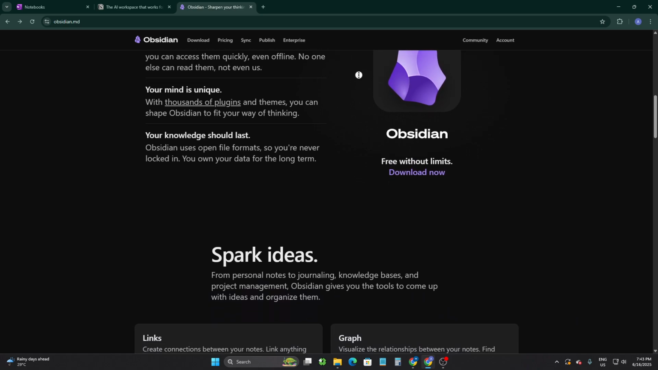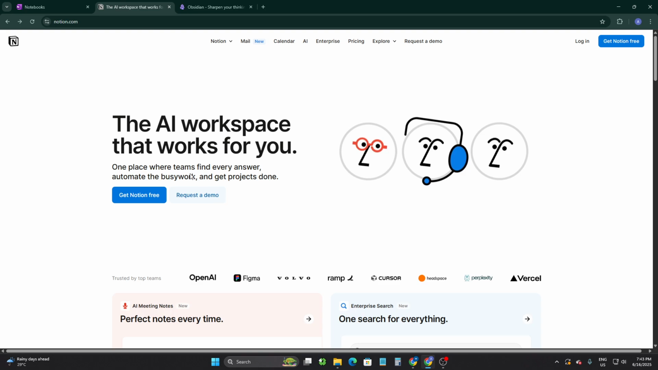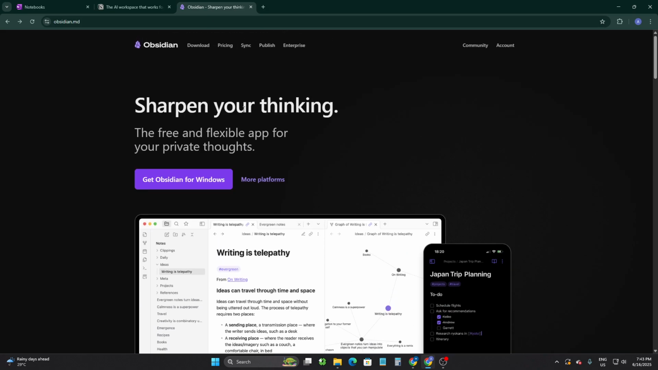Now here is the conclusion for you: choose OneNote for handwriting or free-form notes. Pick Notion for organized productivity and collaboration. Choose Obsidian for deep local knowledge building.